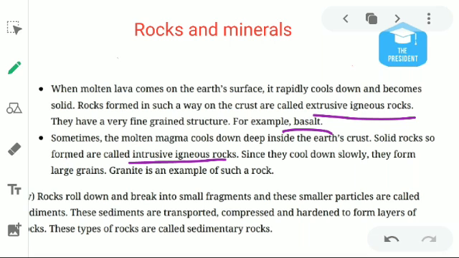And do you know, the southern portion of our India, meaning the Deccan Plateau and the southern peninsula, is basically formed by basalt rocks. And what are the examples of intrusive igneous rocks? We can take the example of granite. Granite is an example of intrusive igneous rocks.